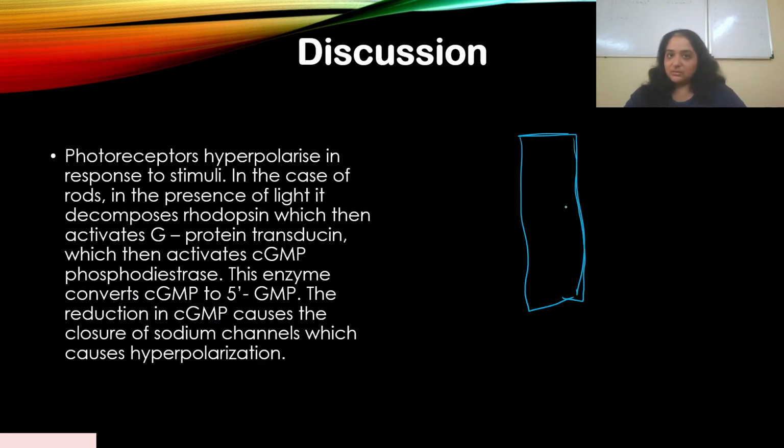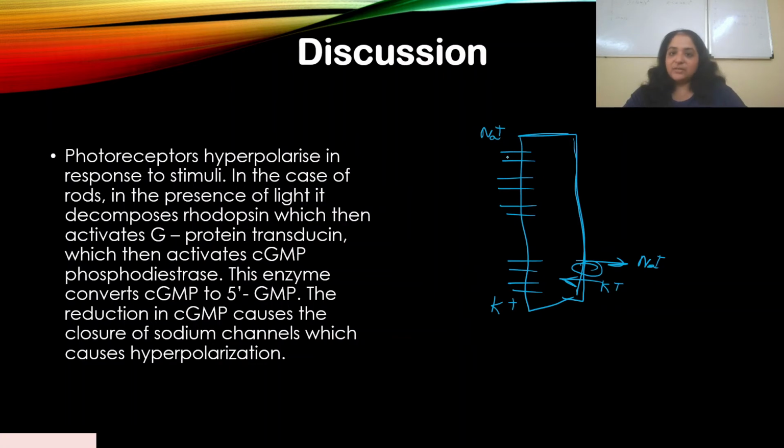the outer membrane, the outer segment and the inner segment, correct? Now the outer segment contains sodium channels, and the inner segment contains potassium channels, and there's a sodium potassium ATP pump. So here there are sodium gated channels, here there are potassium gated channels.